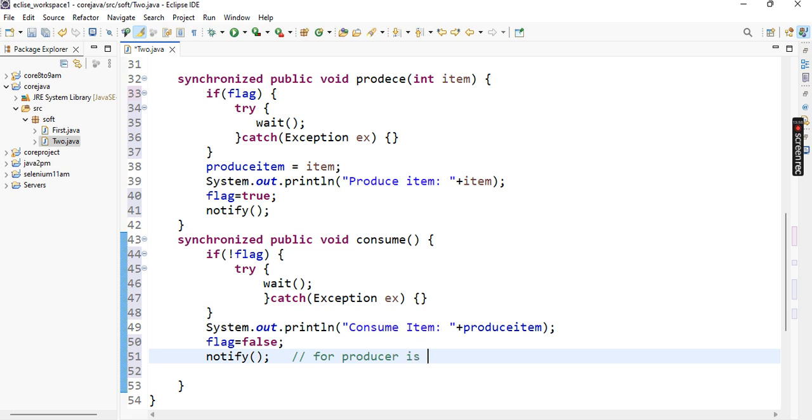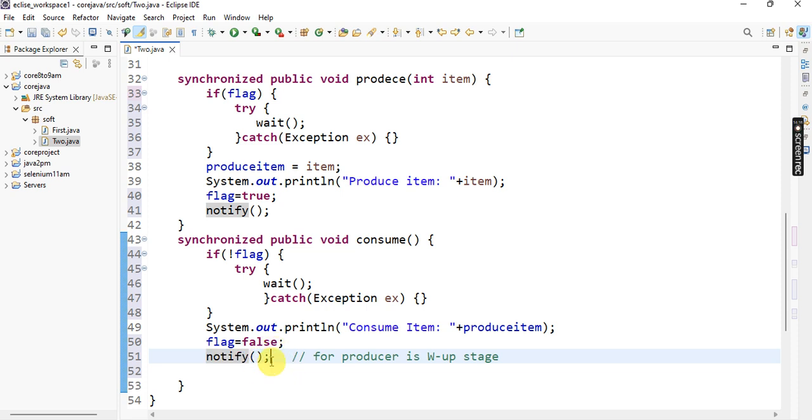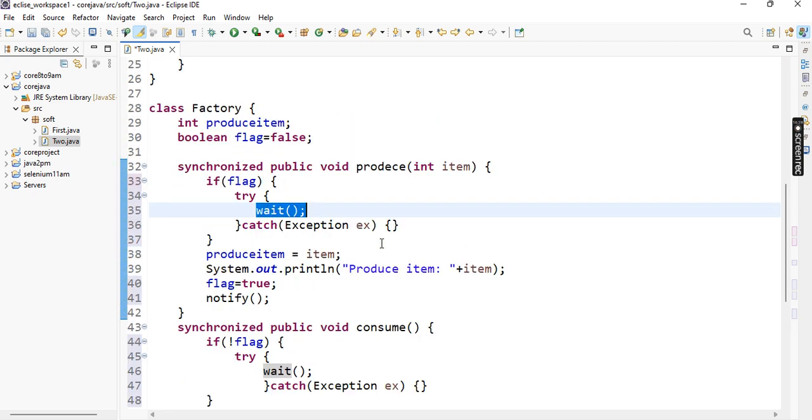The producer is in wake up stage. Here the consumer wake up stage, here the producer wake up stage. Here consumer lock means waiting stage, here producer lock means it's a waiting stage. So like that, the producer produces that item and the consumer consumes that item